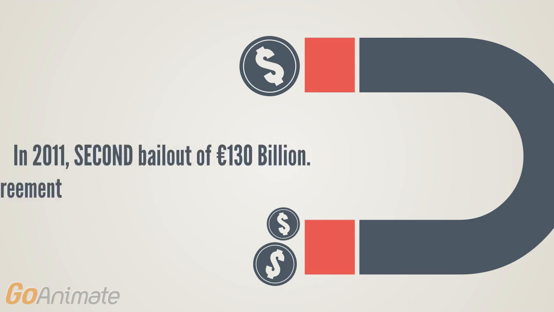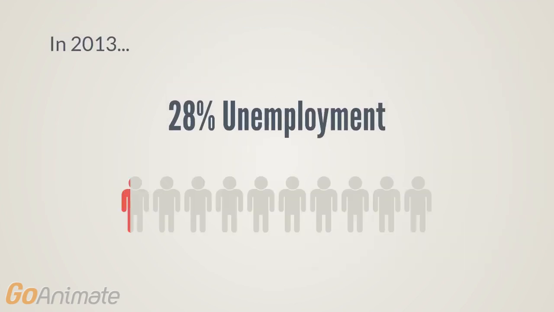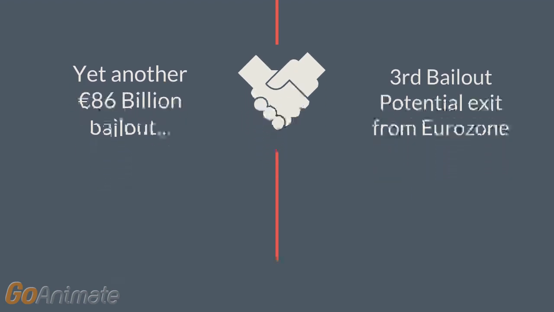However, this was insufficient as the crisis worsened, and a second bailout of 130 billion euros and a 50% debt write-off agreement was granted in 2011. In 2013, unemployment rose to 28% and yet another 86 billion euros was approved in 2015 as an attempt to rescue Greece from bankruptcy and a potential exit from the Eurozone.